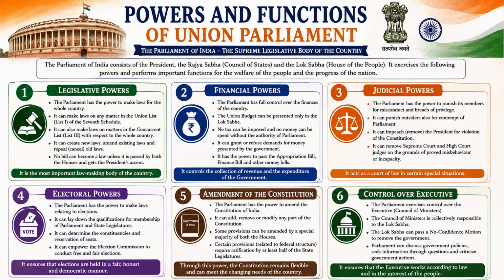Now, control over executive. What is the executive? The Council of Ministers. The Council of Ministers are collectively responsible to the Lok Sabha. And if a no confidence motion is passed, then the whole government in the Lok Sabha will collapse. The Parliament can discuss government policy, seek information through questions, and criticize the government's actions. All these powers are there with the Union Parliament.